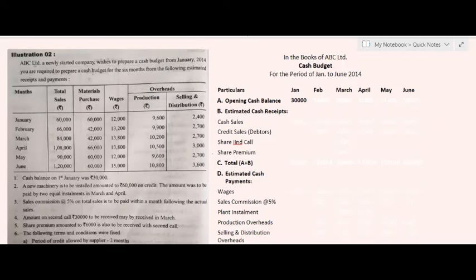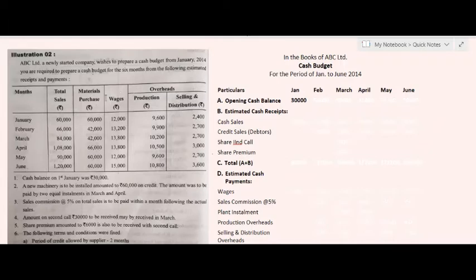In the example, it is given that ABC Company Limited, a newly started company, wishes to prepare a cash budget from January 2014. You are required to prepare a cash budget for the 6 months from the following estimated receipts and payments. We have been given total sales, material purchase, wages, production overhead, and selling and distribution overhead for 6 months ranging from January to June 2014.